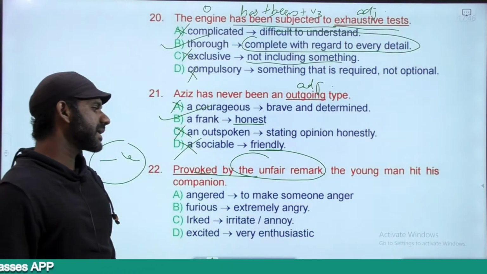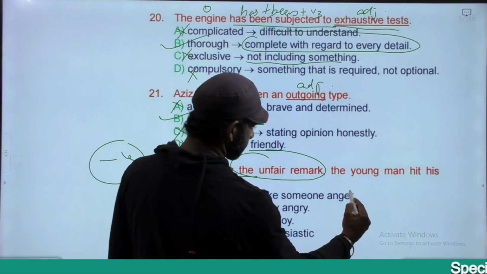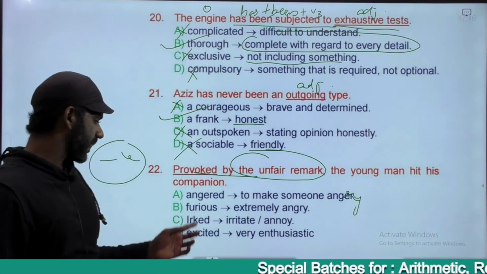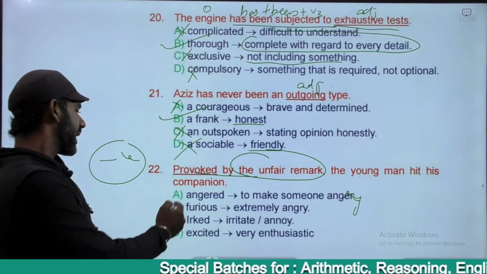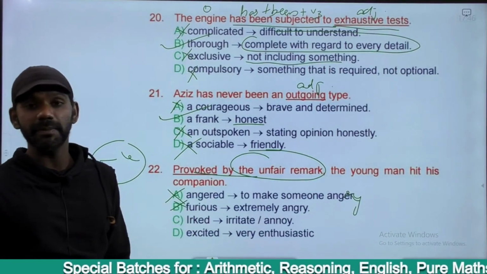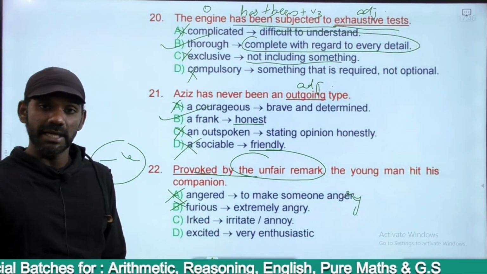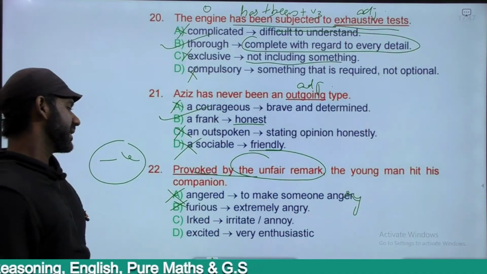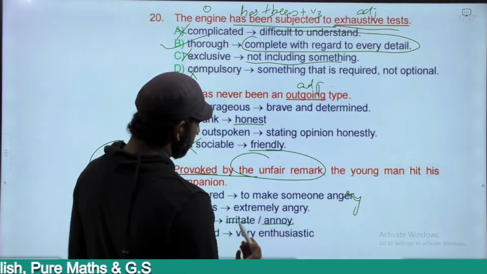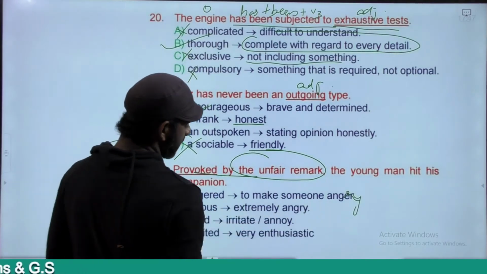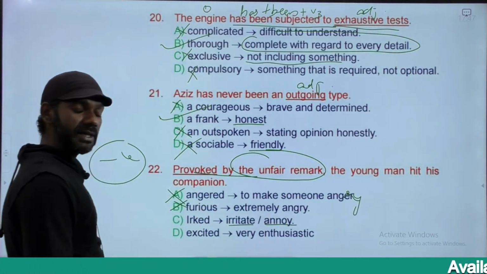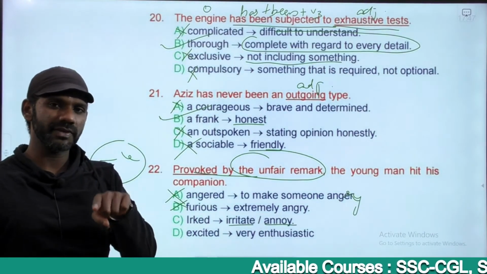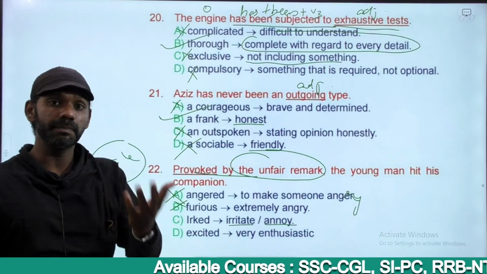Angered means to make someone angry. Furious, the same meaning, extremely angry. Angered and furious almost convey the same meaning. Being aggressive, being furious, being angry and all, eliminated. Irked means irritated or annoyed. Now we get irritated when we listen to the words of some people. We get irritated when we see the actions of some people. So getting irritated because of the actions or the words, we get compelled to do something.